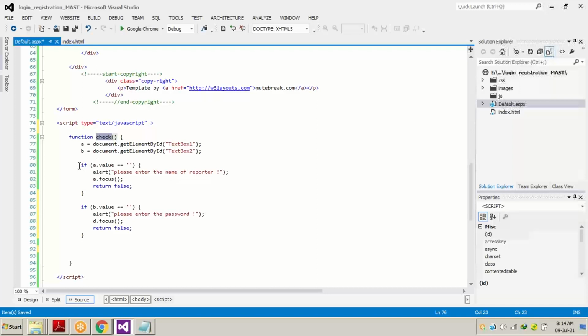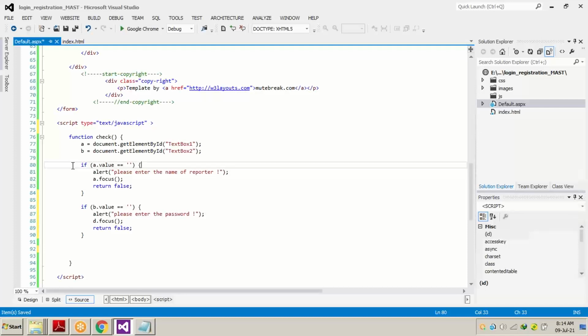Now here we have written if. We all remember we did the if else statement in our server side control also, but the syntax of writing in VB.NET server side control and JavaScript are different. It's not a very tough job.